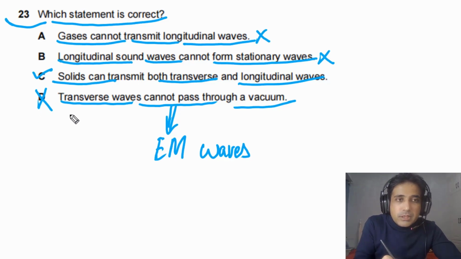So D is also incorrect. So A is incorrect, B is incorrect, D is also incorrect. So the answer for this question is C.